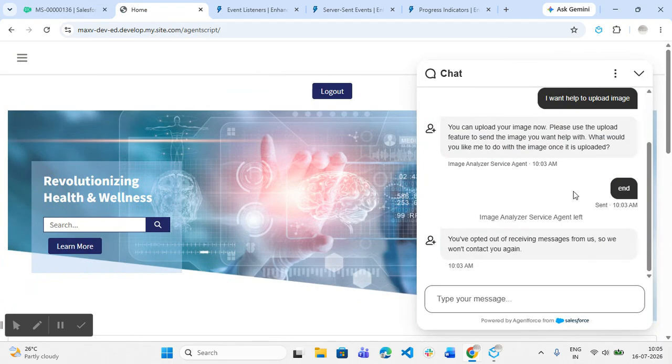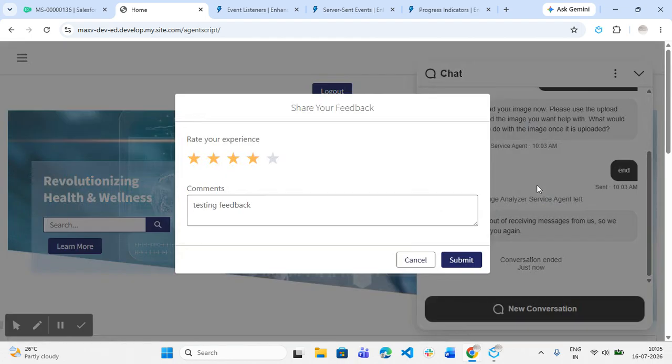In addition to that, we have another scenario, where I can end the conversation by clicking on end chat. Even in this place, we have another event listener. Close conversation will be triggered, and I'm listening to that as well and updating the messaging session record. So on end chat, again, whatever details I previously entered, I'm fetching and showing up: the testing feedback and conversation. Just one click on submit.